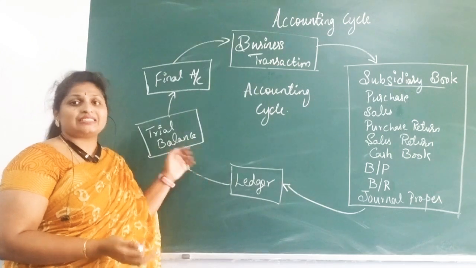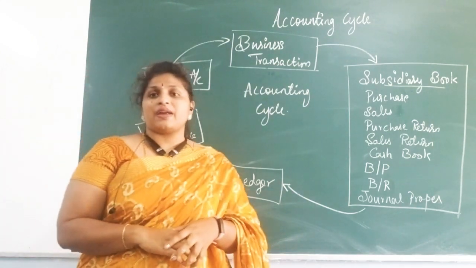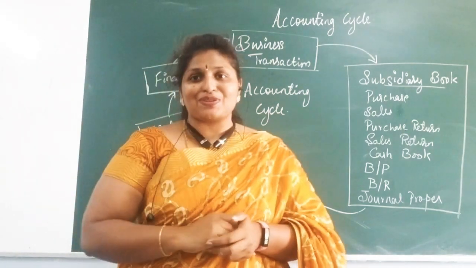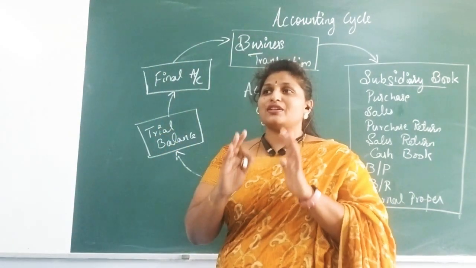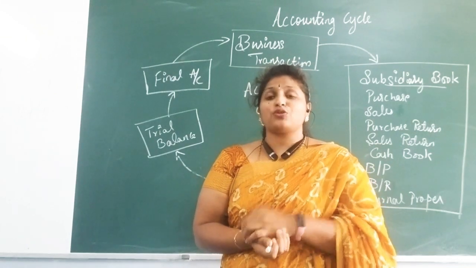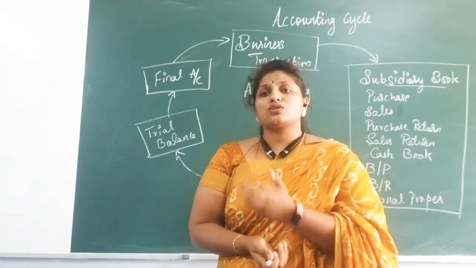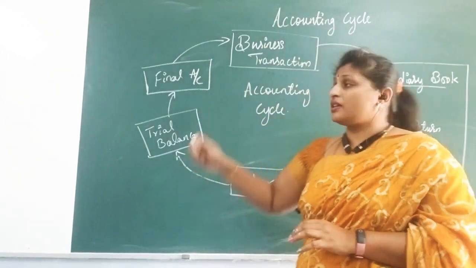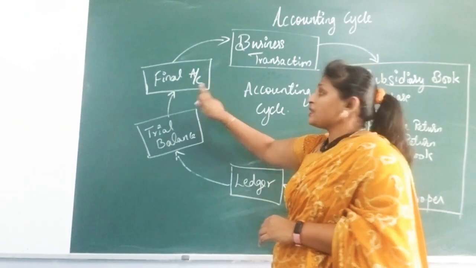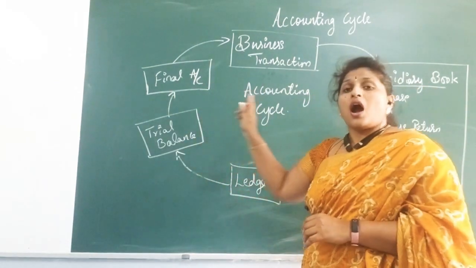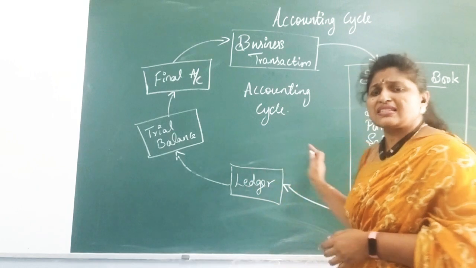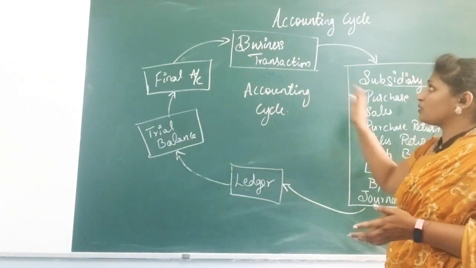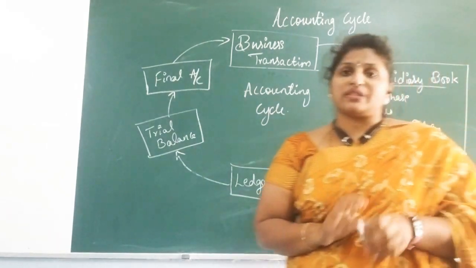Okay, and in further chapters we are going to learn the ledger accounts and the trial balance. How you will prepare the trial balance, what is the use of trial balance. From that, how you are going to prepare the final accounts, that is the last chapter of your syllabus, where you are going to learn the financial statements, how to find out the profit or loss of a business, what is the financial position of a business, all that you are going to learn in the final accounts. Okay, so this is the modern method of accounting cycle. This can be asked for 5 marks, practical oriented question. So this is the accounting cycle under modern method.